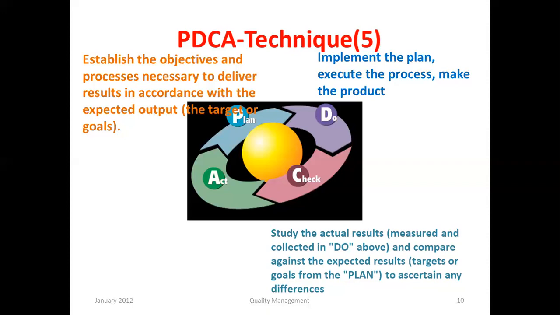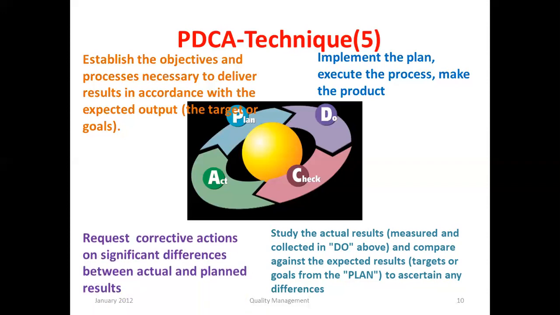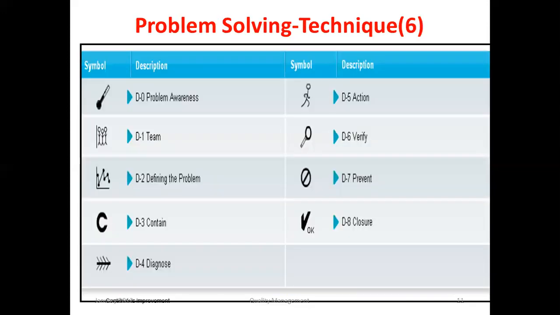If any differences are highlighted through check, then what to do? Act accordingly. Request corrective actions on significant differences between actual and planned results. So through this technique, PDCA, plan, do, check, and act, quality is managed.